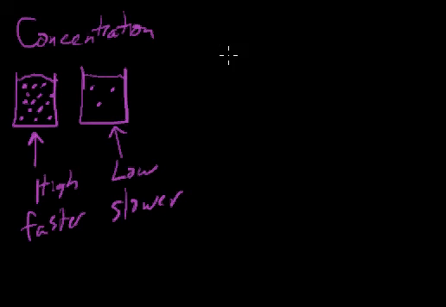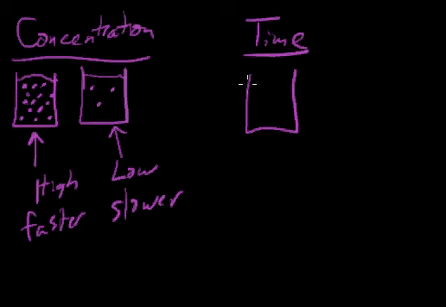The last factor I want to look at that affects the rate of reaction is how long has the reaction taken place. In other words, how much time has elapsed for your chemical reaction. And so let's go back to our concentration, and let's say that we have the HCl reacting with a piece of metal. HCl reacts with metal to form hydrogen gas and a salt. And in this chemical reaction, when I put the metal in, it's going to start reacting with our HCl molecules. And over time, the HCl molecules are going to start reacting, and they will be gone. They've reacted and become something else, so they can't react anymore.